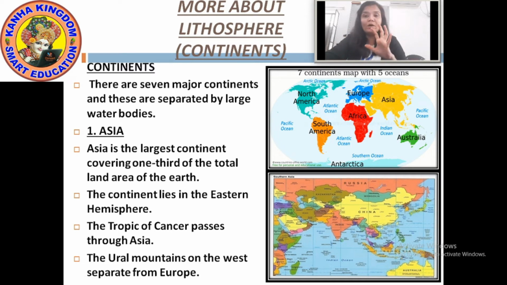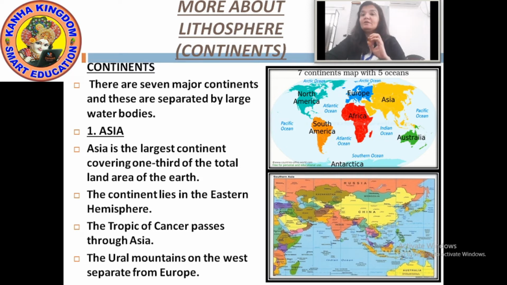Now the large water bodies, that are the oceans. Now how many oceans? 5 oceans. Name them. Pacific Ocean, Atlantic Ocean, Indian Ocean, Arctic Ocean and Antarctic Ocean. Okay, 5 oceans. Now just take care of the pronunciation. Whatever you spell it out or whatever you pronounce, it should be in a proper way.